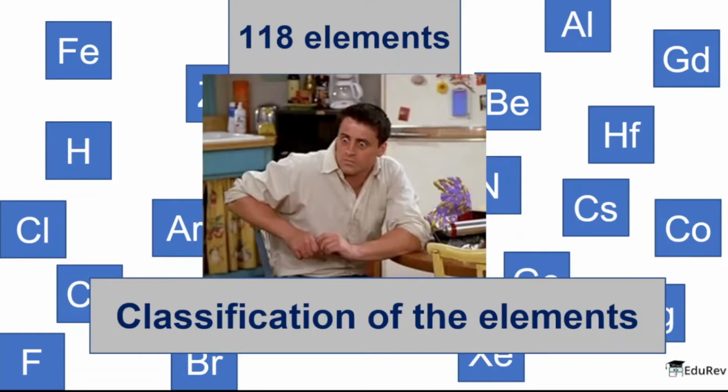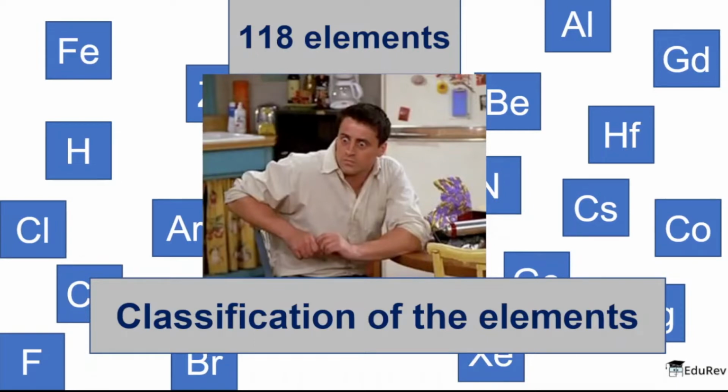If we are somehow able to classify these elements in various groups, we just have to memorize the properties of the group and not the individual element, and that is why we need classification of elements, and that's why it's so important. So this classification was so important that scientists were clearly obsessed with finding some kind of a pattern and trying to classify the elements in various groups.